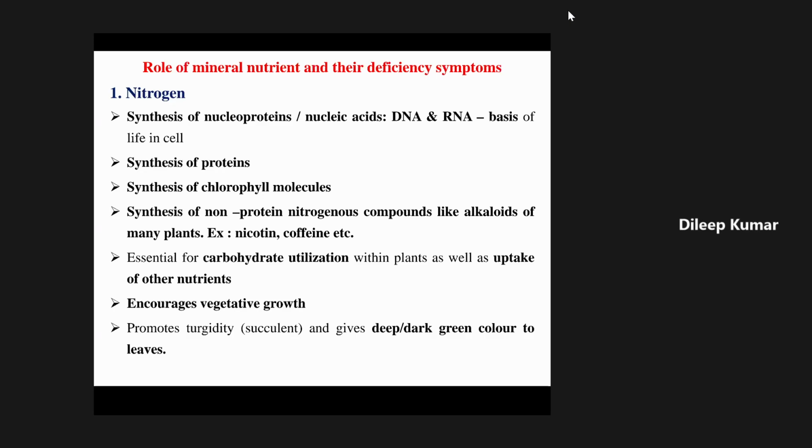Sir, it inhibits the uptake of other nutrients, sir. No. Say nitrogen is one nutrient element. If you apply an optimum quantity of nitrogen, it helps in uptake of phosphorus and potassium also. Nitrogen will never inhibit the uptake of any nutrient element. Rarely it will do that. What will happen? Anyone?